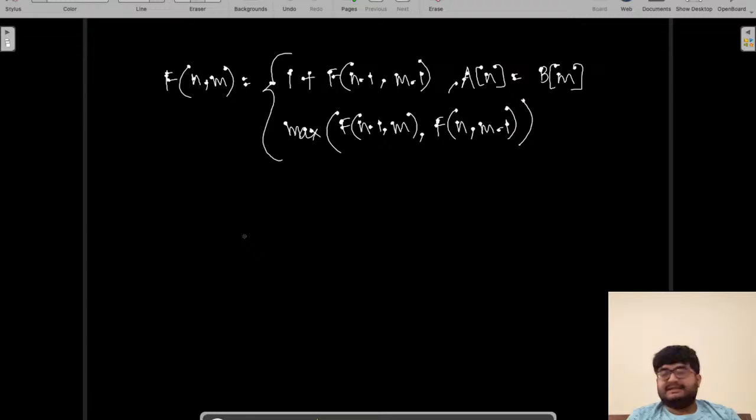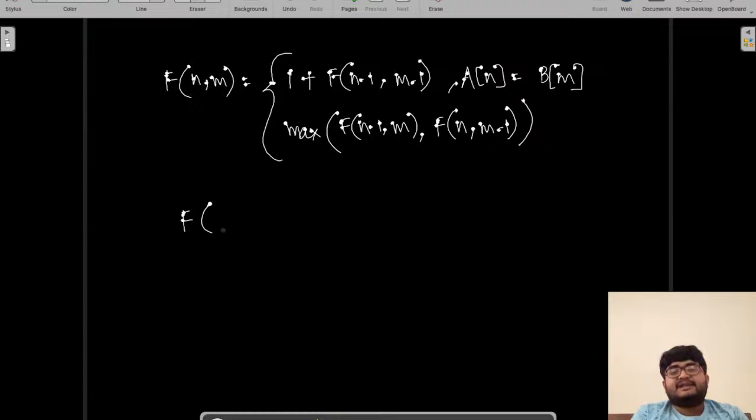Now we have defined the recursion, and this was the most difficult portion. Finally, the last step will be the base cases. Base cases are the cases for which you have to know the value manually. You have to write the value manually, because otherwise it will continue indefinitely and never stop. So you have to have some stopping condition. That is what a base case does.